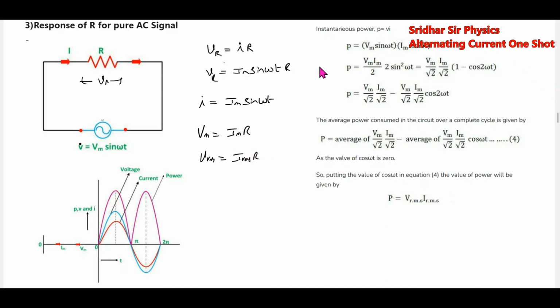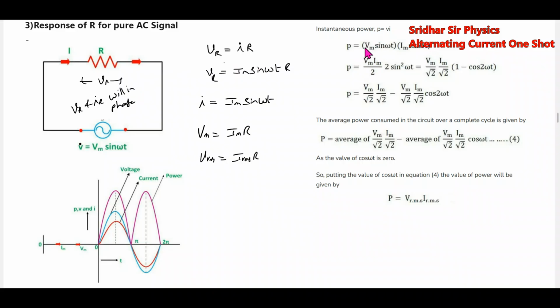Then we'll come to this one. What is the expression for instantaneous power dissipated across the resistor R? Vm sine omega t, Im sine omega t. You can see the power curves. This is the voltage, then the current curve, the red color one, and the pink color one will be the power. How do we draw such curves? Voltage and current will be in phase across the resistor. So Vr and Ir will be in phase: sine omega t, sine omega t.